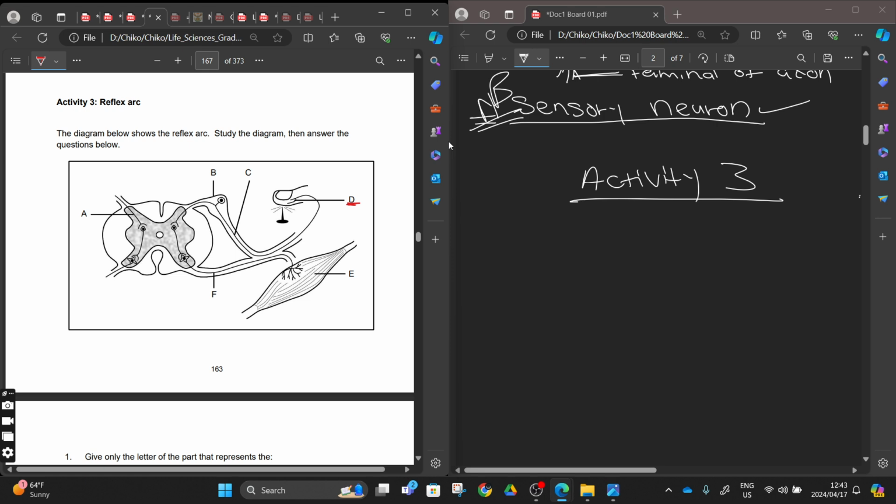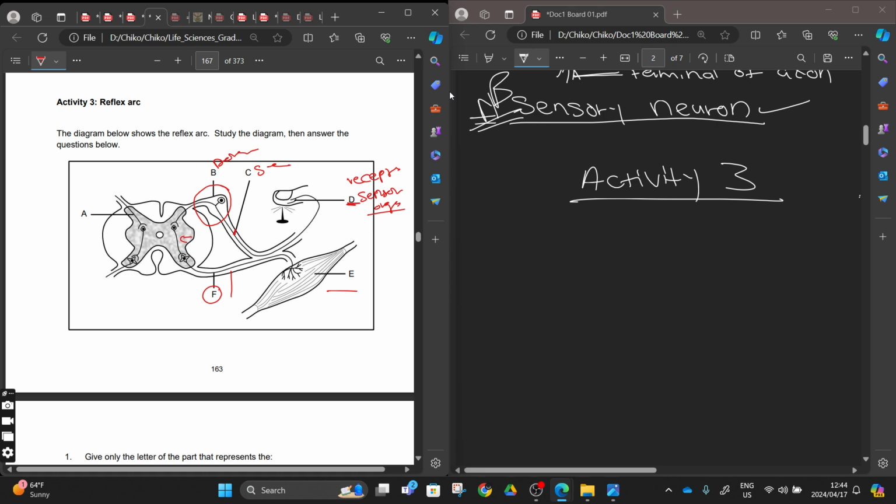Number 1, this one will be the sensory receptor. They are called receptors or sensory organs or cells. These are the ones that are sensing. From there we have the dorsal root here. This dorsal root suggests that a nerve that is coming into the dorsal root will be the sensory nerve. And then B will be the dorsal root. And then F can be a motor neuron or the ventral root. And then we can see we have the interneuron there at the center.